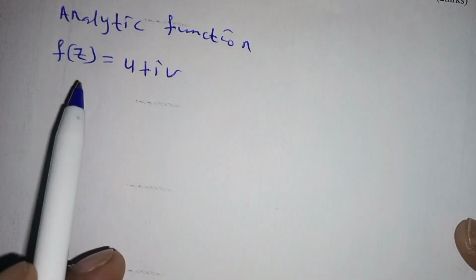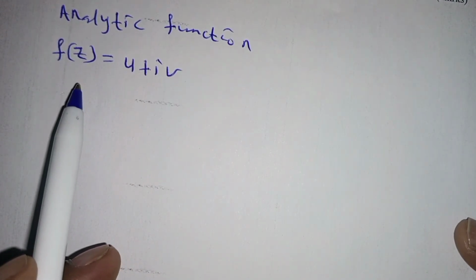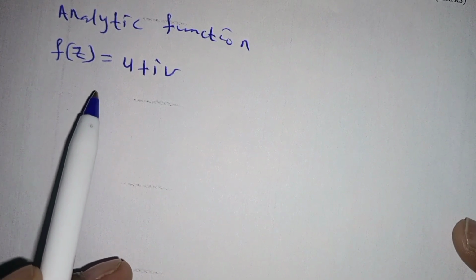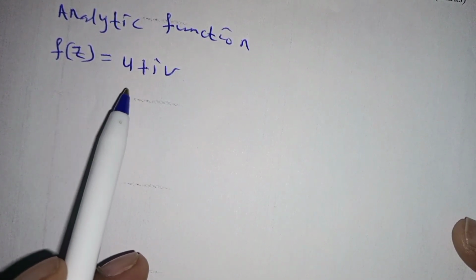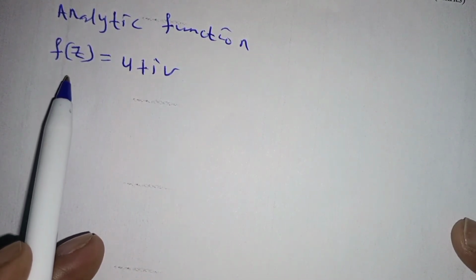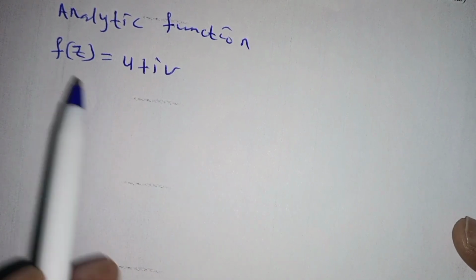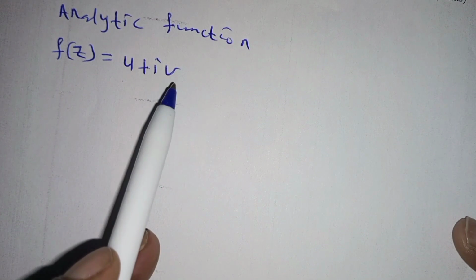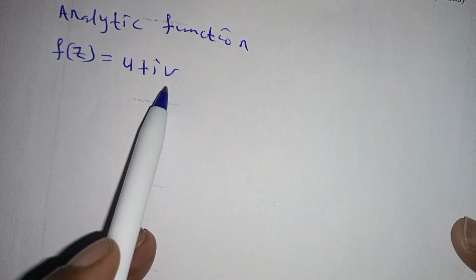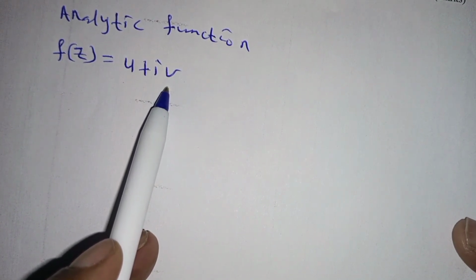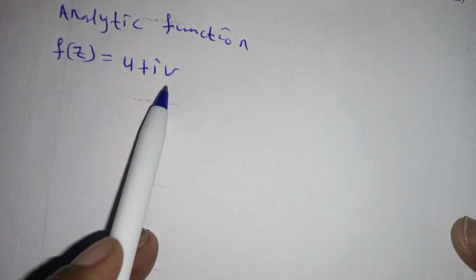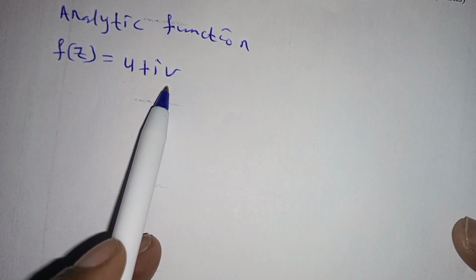We are considering complex functions, and a necessary and sufficient condition for this function to be analytic is that both functions u and v, together with their partial derivatives, must be continuous and differentiable inside and on the boundary of their definition.